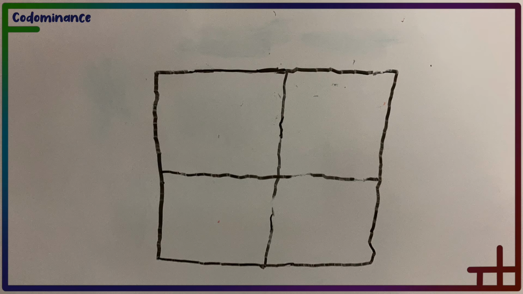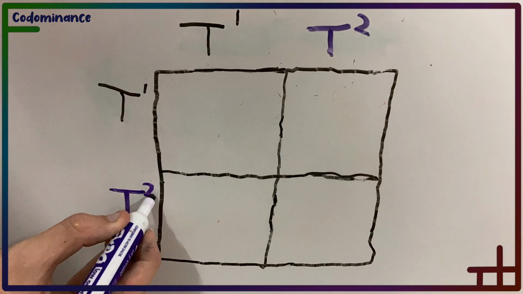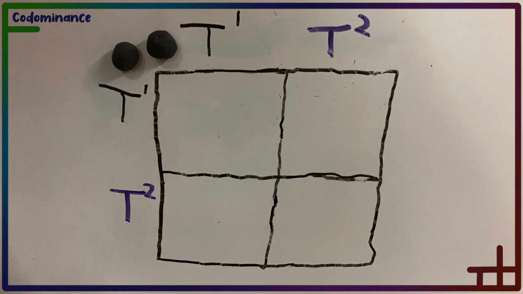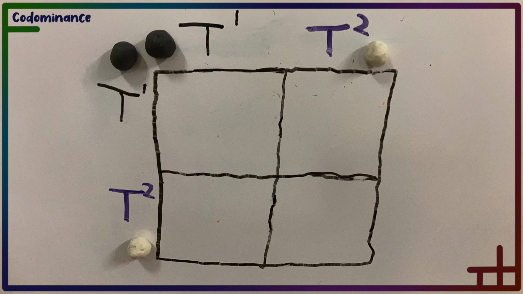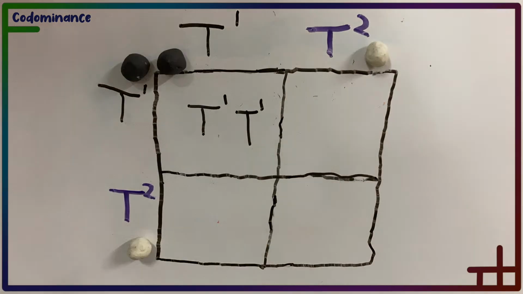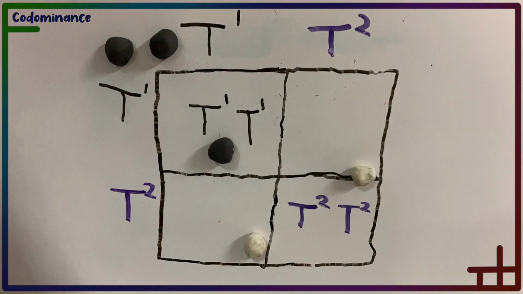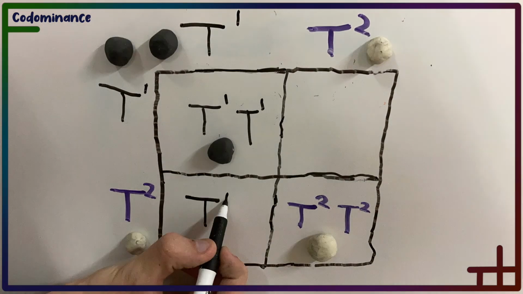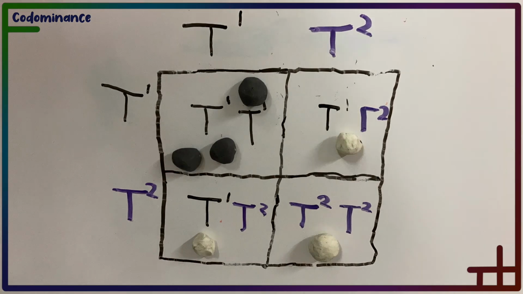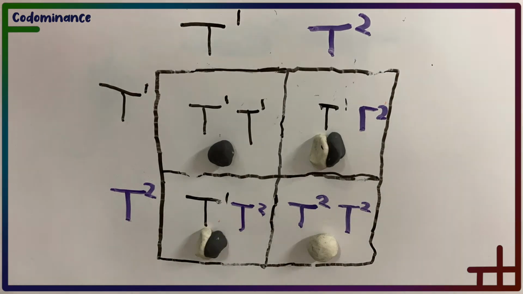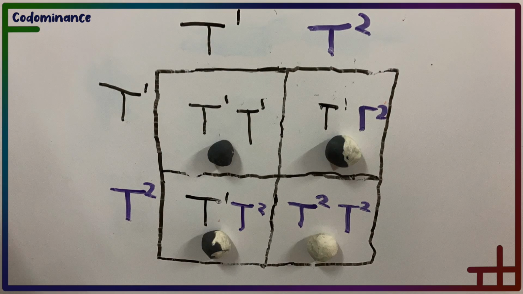This time we will study blorbs. The color of blorbs is determined by codominance. Here we have two heterozygous blorbs. We will use T1 to represent the black trait and T2 to represent the white trait. Like all the other squares, two of the same alleles means you get homozygous offspring for the same trait. The main difference of codominance is that both traits are fully expressed, meaning the homozygous offspring of blorbs are marbled black and white.